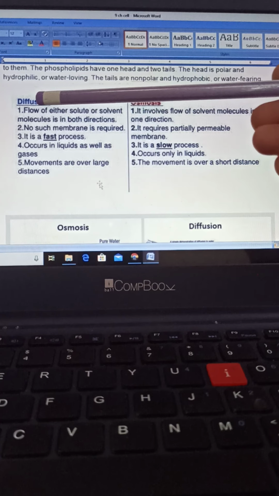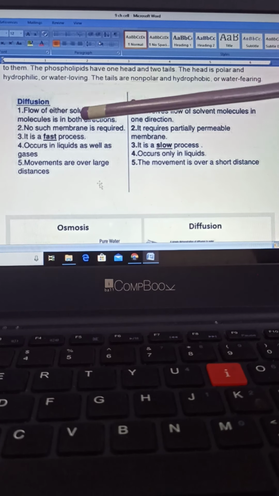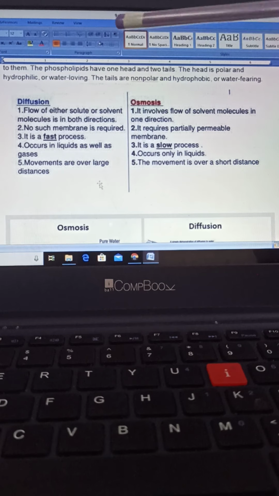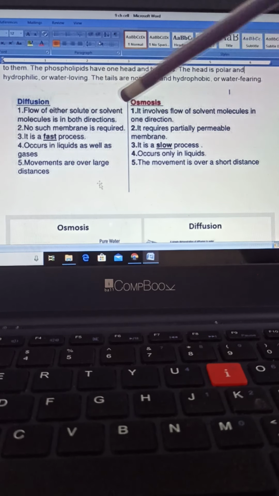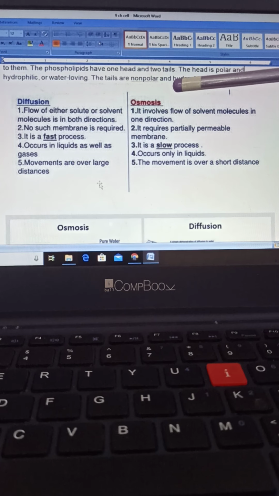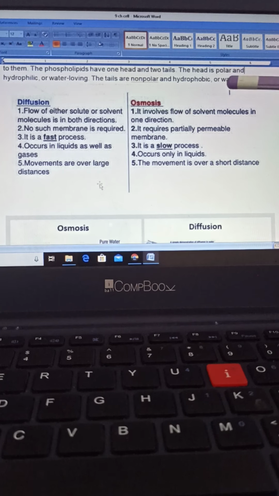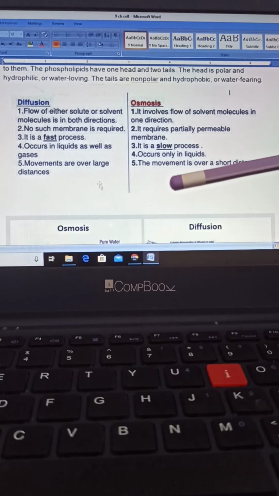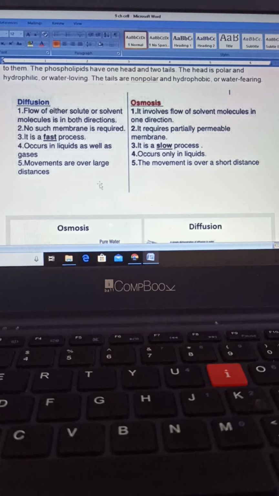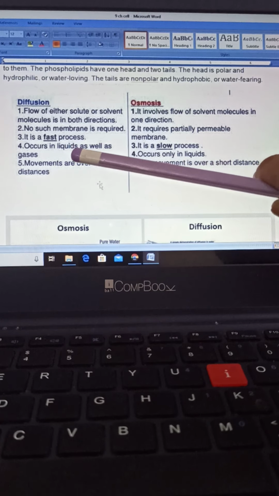See, in diffusion, flow of either solute or solvent molecules takes place in both directions, so it is spontaneous and free flowing. It is two-directional, I can say. But in case of osmosis, only the flow of solvent molecules takes place, because solvent particles are more as compared to solute. The concentration of solvent molecules is higher as compared to solutes. So only solvent molecules flow from one side to another, and this is unidirectional.